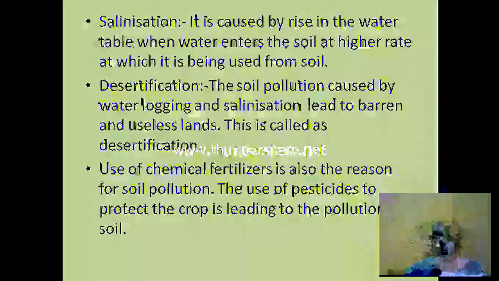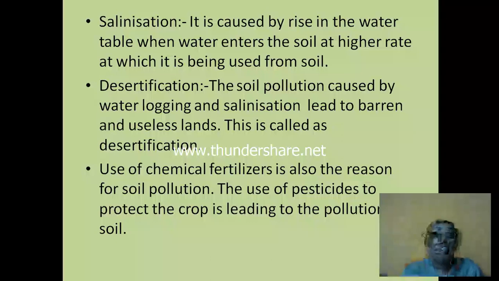It means the rate which has to be maintained for the absorption of water and flow of water within the soil is being increased, and the upper layer is being destroyed. Desertification.